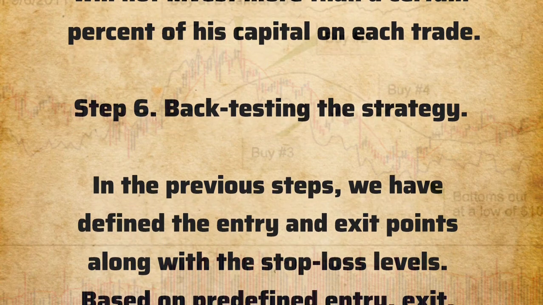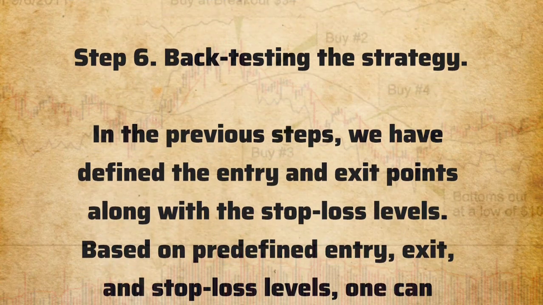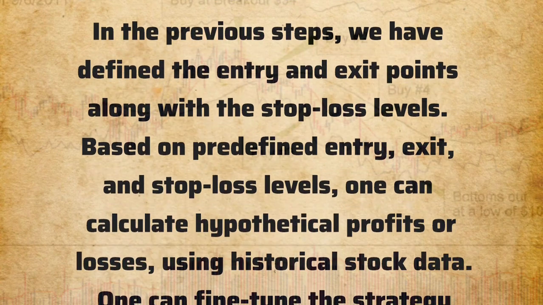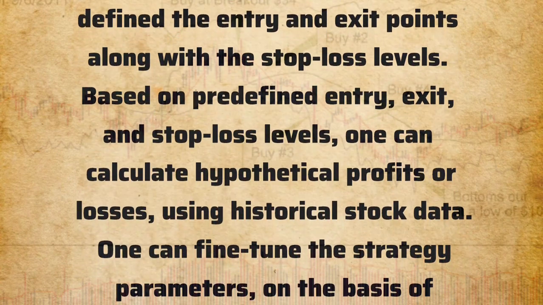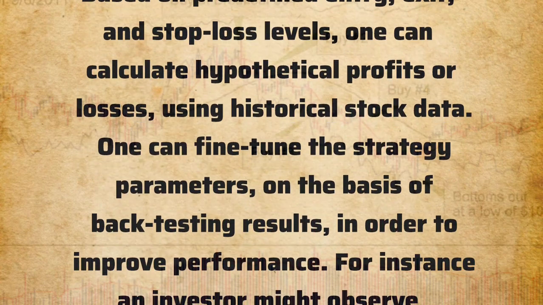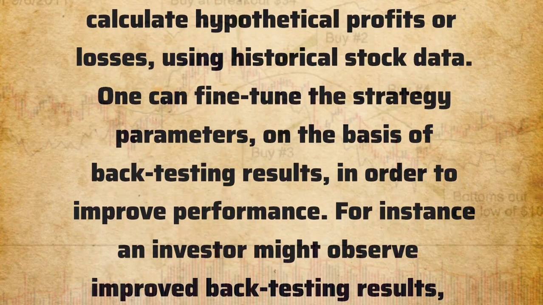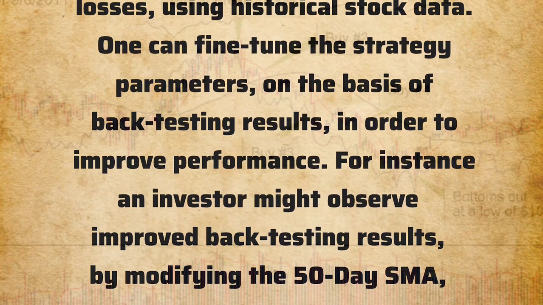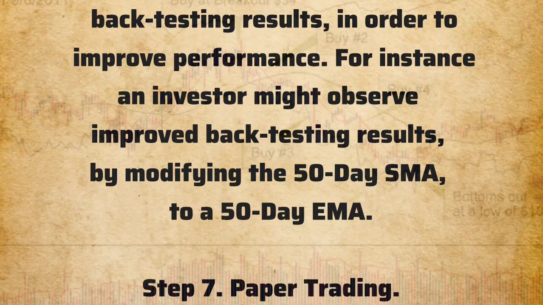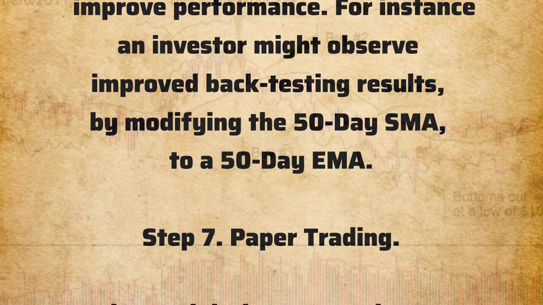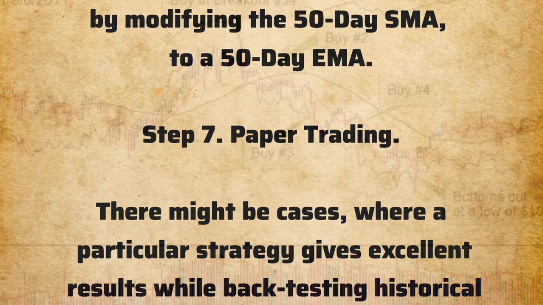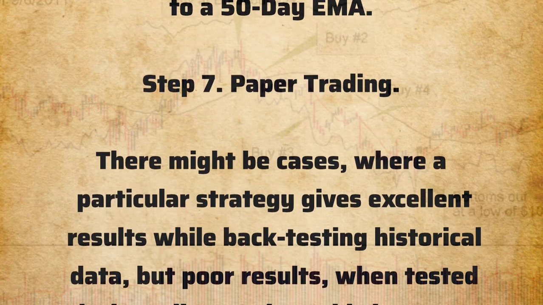Step 6. Back-testing the strategy. In the previous steps, we have defined the entry and exit points along with the stop-loss levels. Based on predefined entry, exit, and stop-loss levels, one can calculate hypothetical profits or losses using historical stock data. One can fine-tune the strategy parameters on the basis of back-testing results in order to improve performance. For instance, an investor might observe improved back-testing results by modifying the 50-day SMA to a 50-day EMA.